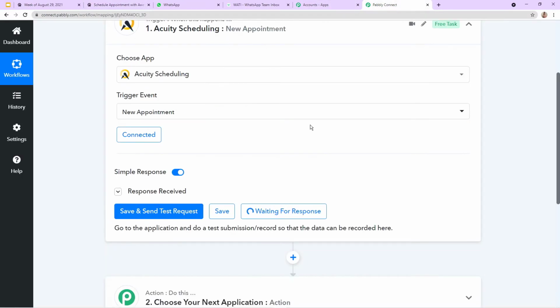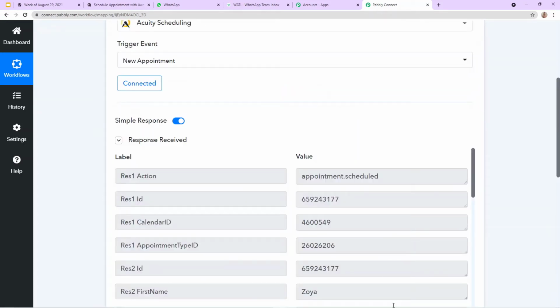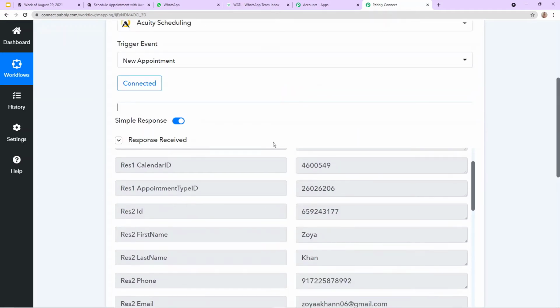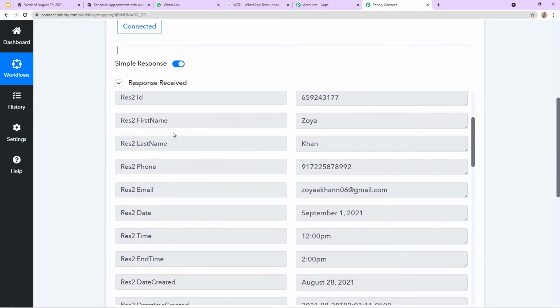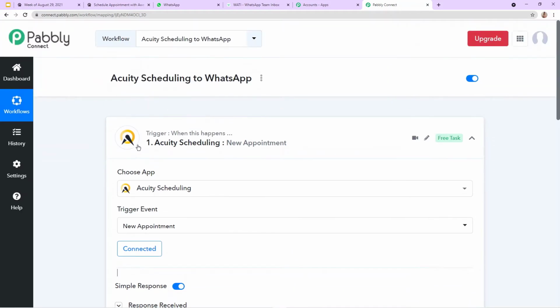So here you can see it was waiting for webhook response. Let's see here if the data is captured or not. Excellent. So here you can see the same data is captured into Pabbly Connect. Here the customer was Zoya. Her last name was Khan. This is her phone number and this is her email address. So it means that we have successfully integrated Acuity Scheduling with Pabbly Connect.